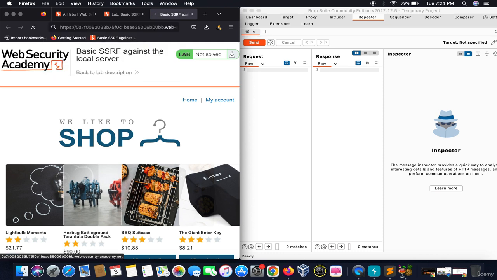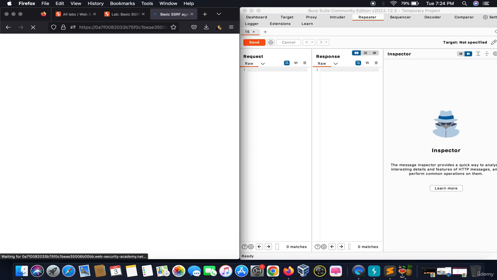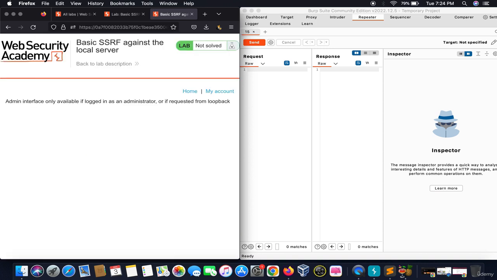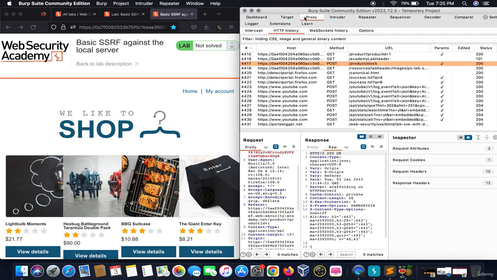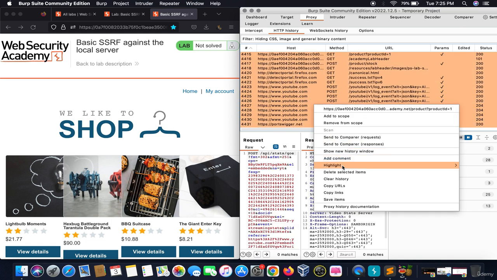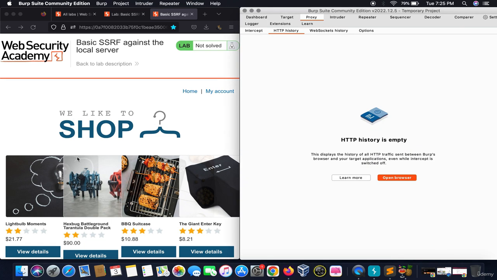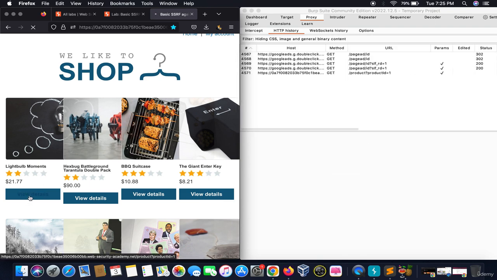When we write in admin, it won't allow us the access to get onto the admin account. See, admin interface only available if logged in as administrator or if requested from loopback. This gives us a hint that we can use the SSRF attack to log in as administrator or delete any user. So let's see how we will do this. For doing this, I would recommend to clear the HTTP history first. Once we clear it, we will go to the view details section.